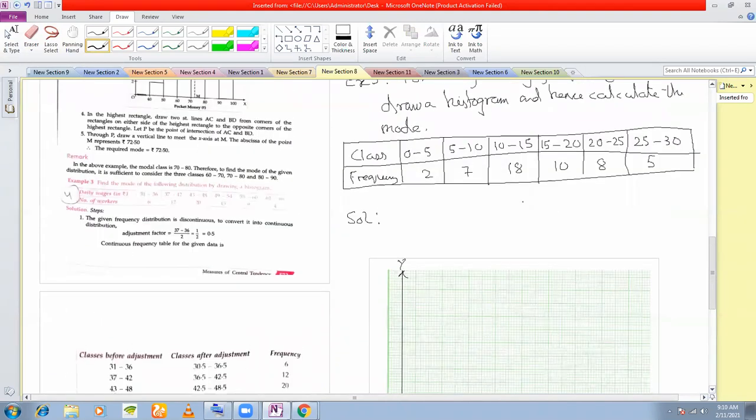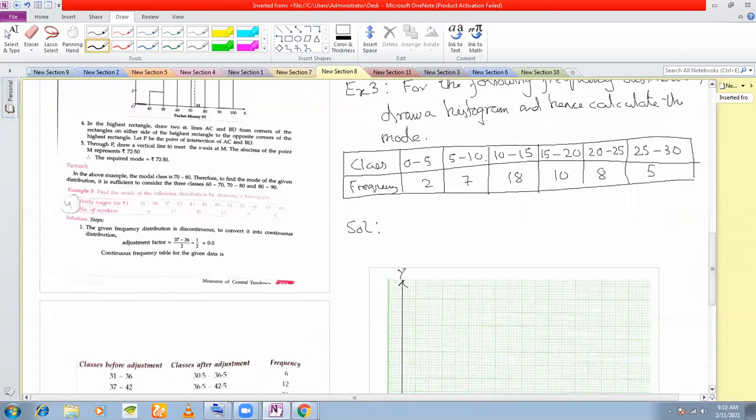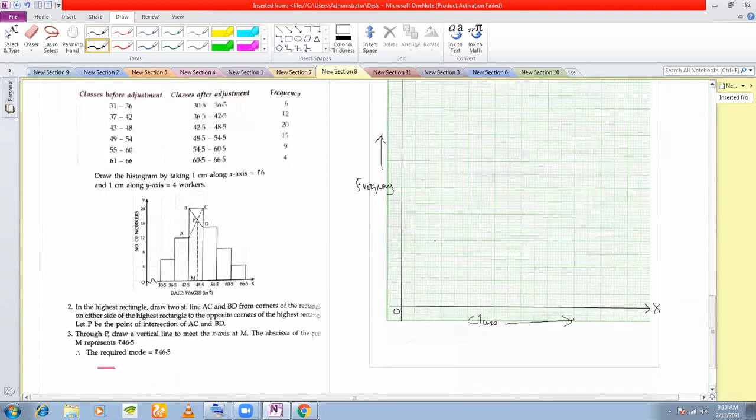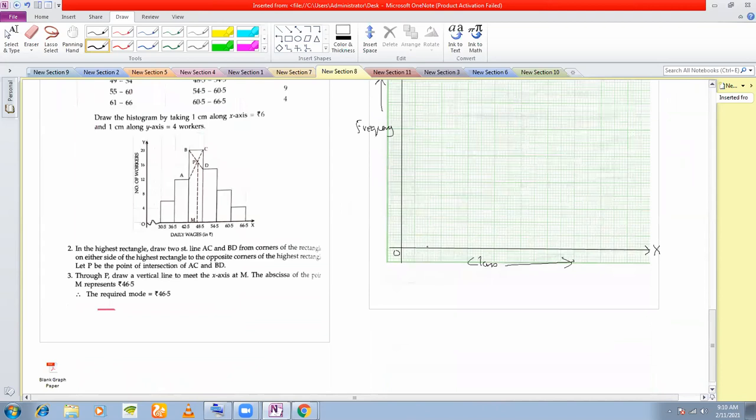Now we shall decide the scale. If you look at the classes, they are 0 to 5, 5 to 10, and it runs up to 25 to 30. So what you are going to do here is, if you take 10 divisions as 5, can you run till 30? Let's see. If I take 10 divisions here, so this is 5, 10. Some mistake here. 15 divisions.